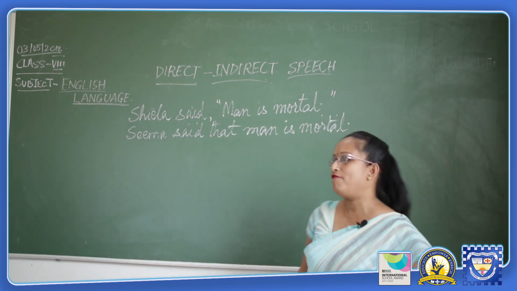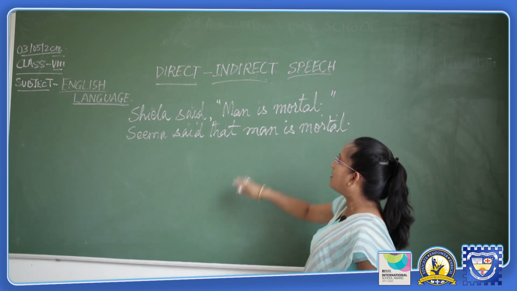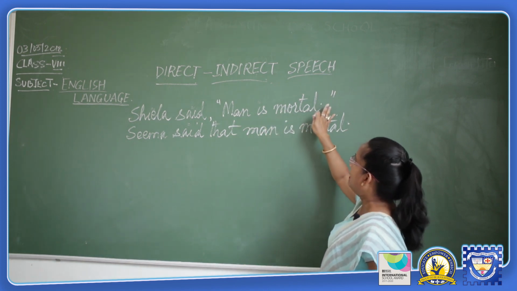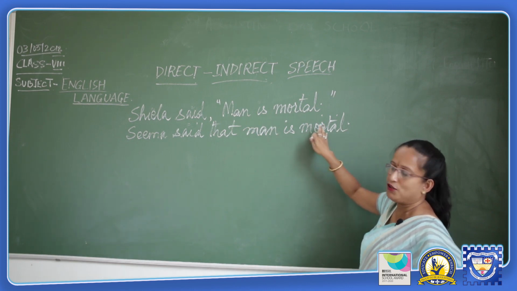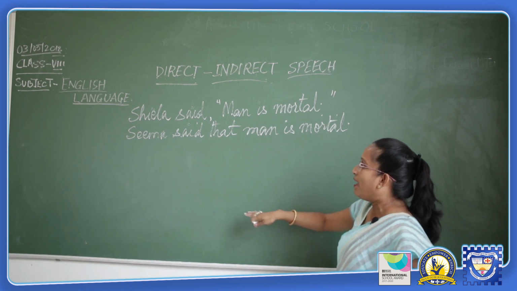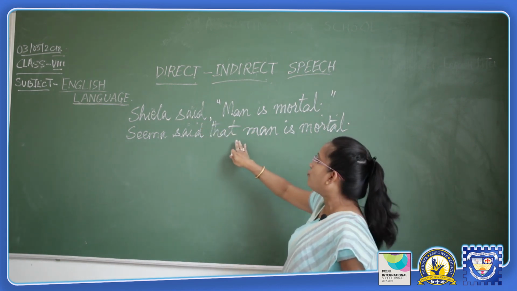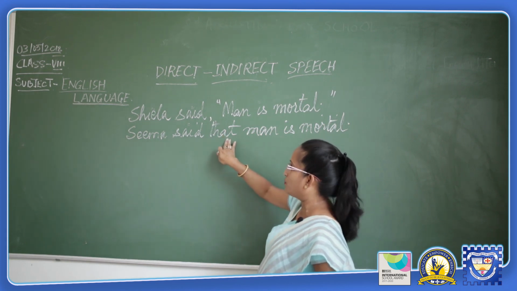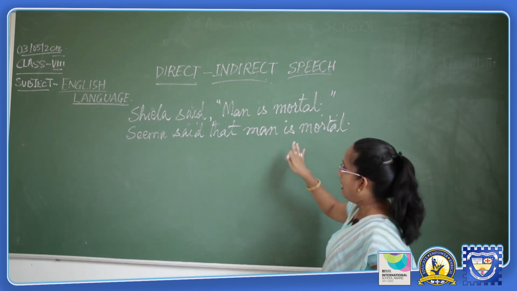Now, what do we find in these two sentences? As I have already said, here it is to be noted that the inverted commas are removed. We do not find the inverted commas in the reported speech. This is the difference in the punctuation, and the comma that was used here, in its place we have used the word that. With this word we have joined these two parts of the sentences.